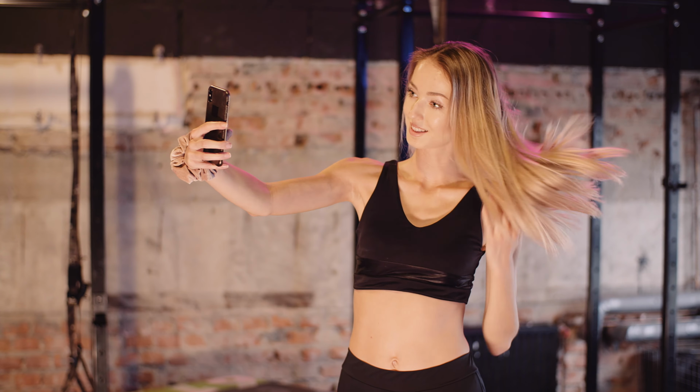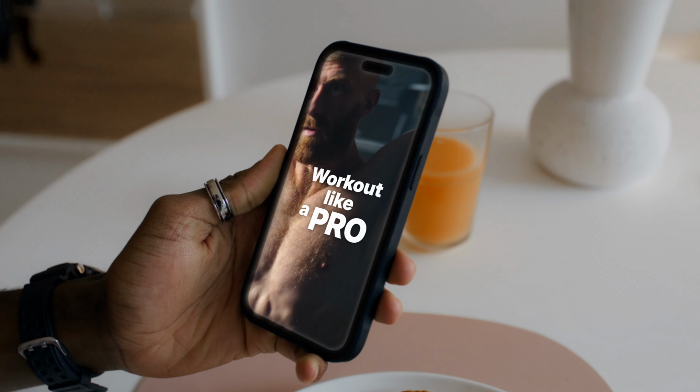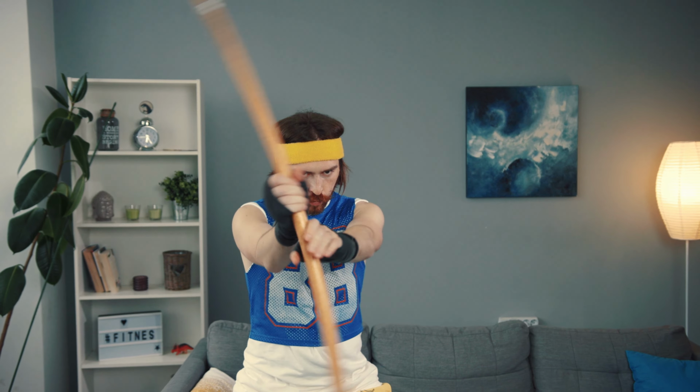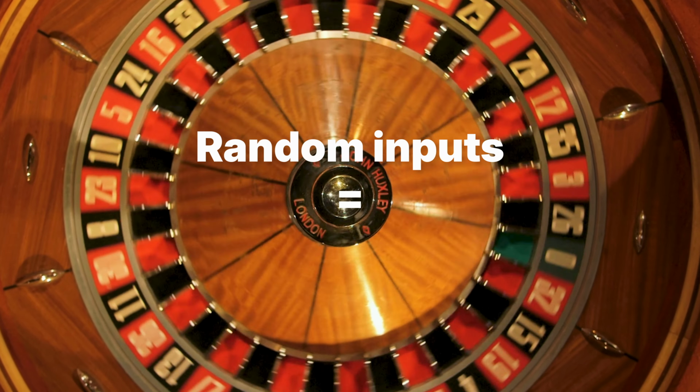Most people start their workout plan by copying what someone else is doing. They see a shredded influencer doing deadlifts, HIIT, or a weird cable combo, and they just follow along, hoping it works for them. But here's the harsh truth. Random inputs equals random results. You wouldn't build a bridge without blueprints, so why would you build your body without one?